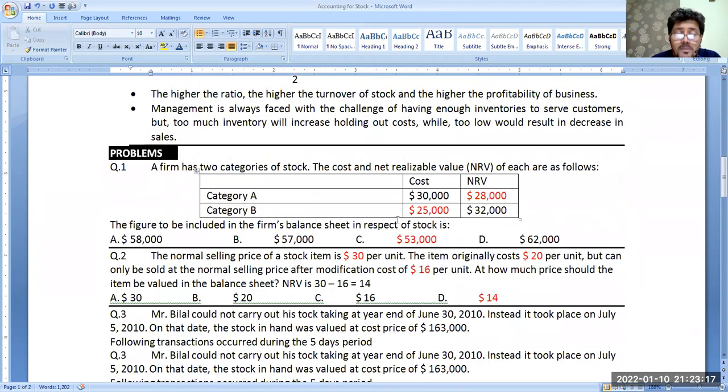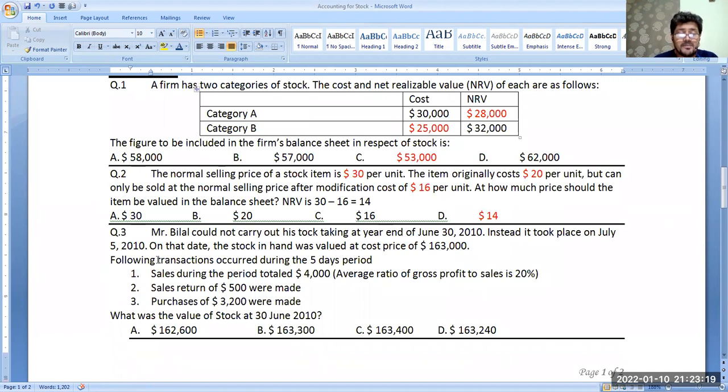Now, what problem do we face in this type of question? See, Mr. Mulal could not carry out his stock taking at year end of 30th June 2010. Instead, it took place on July 5th. On that date, the stock in hand was valued at a cost price of 163,000.